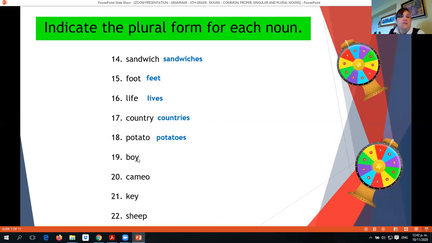In the case of boy, it ends in a vowel and a Y, and we have boys because we only add an S. On 20, cameo, we only add an S at the end because we have a vowel and an O. 21, key, it ends with a vowel and a Y. Normally what we do here is add an S. And sheep keeps the same form, so it's the same spelling. It's sheep again for plural, okay?